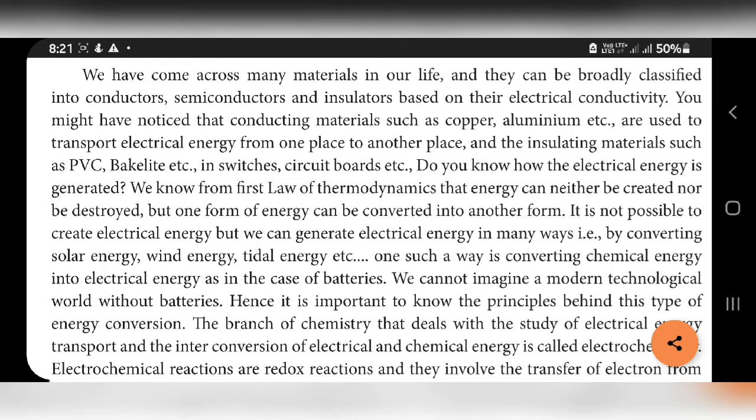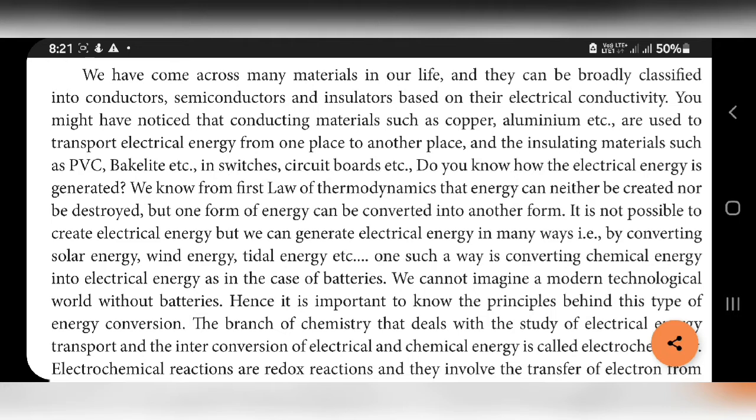So for transporting electrical energy, copper and aluminum metals are used generally. And insulating materials such as PVC and bakelite are used in switches and circuit boards.